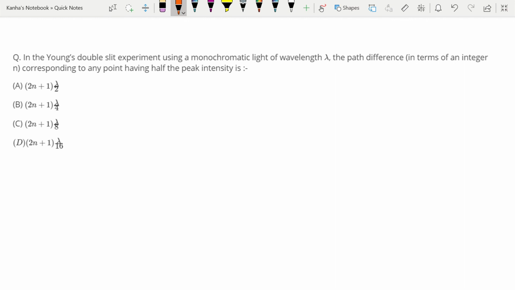Now I will use this question to introduce another important formula that we did not discuss in the discussion part. The important formula is as follows.